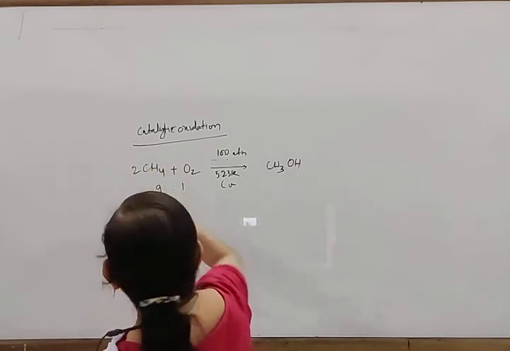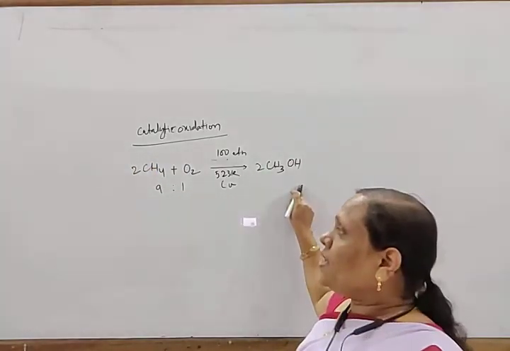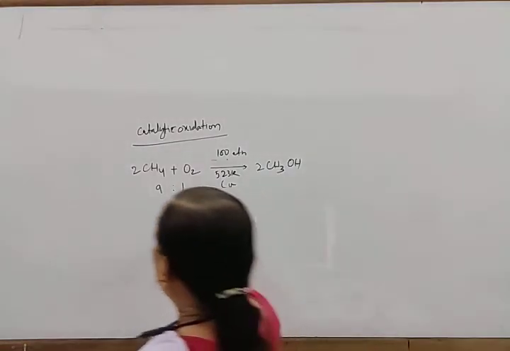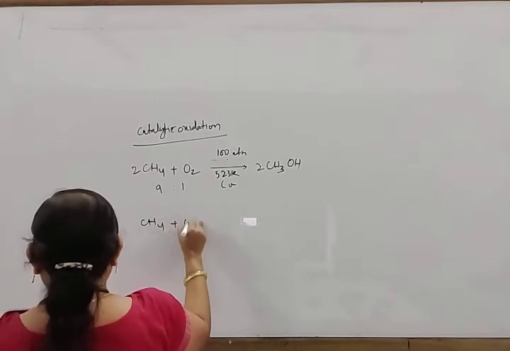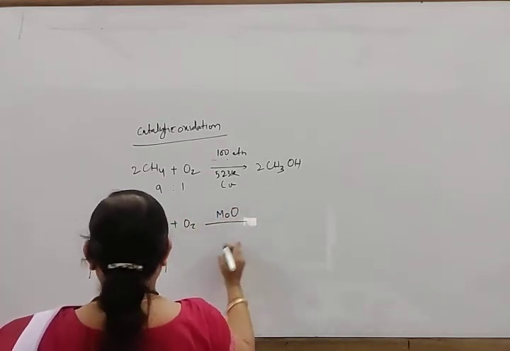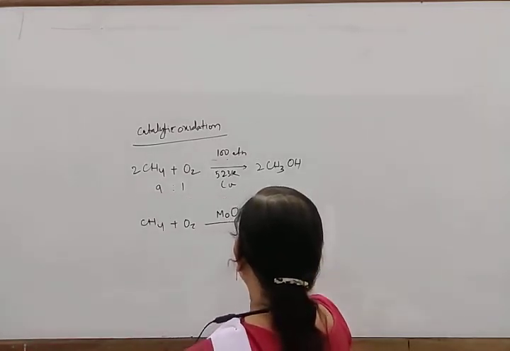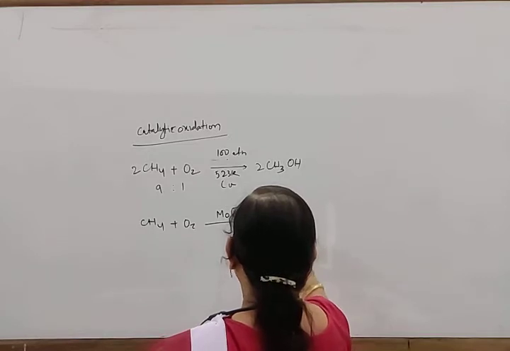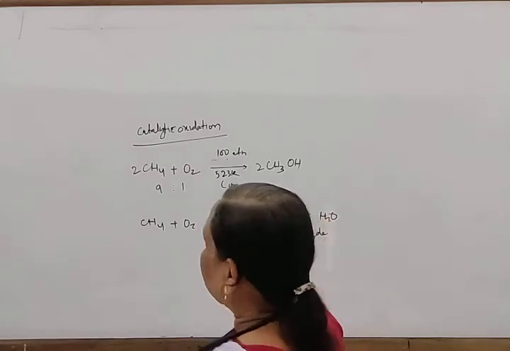CH3OH. So we can write 2CH3OH. Similarly, when methane undergoes oxidation in presence of molybdenum oxide, it forms formaldehyde plus water.